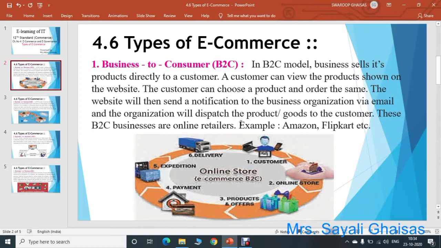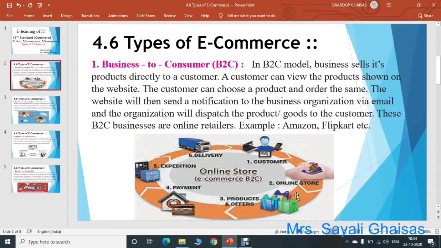So these B2C businesses are online retailers. Examples of such a B2C type are Amazon, Flipkart, the different sites that we refer to for purchasing anything online. See here the example diagram. There are different steps in the processing of a B2C type. First, there is a customer. The customer will search on any online store like Flipkart, Amazon, etc.